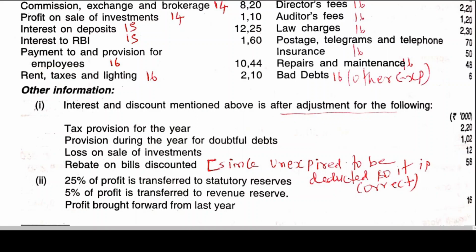Then actually, in the problem, they have given 25% of the profit. I told you under section 17 of the Banking Regulation Act, the latest information is 20%. But I think in the study material also they have taken 25%. Maybe they are not updated. If 25% is given, you calculate according to the instruction given in the problem.